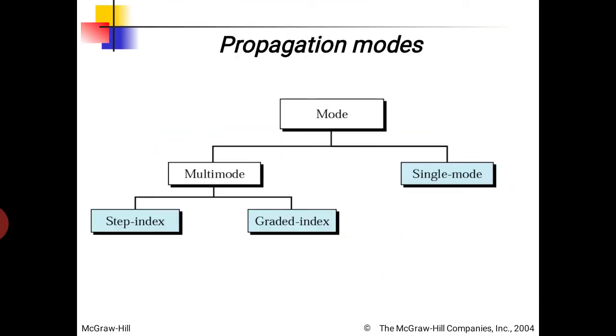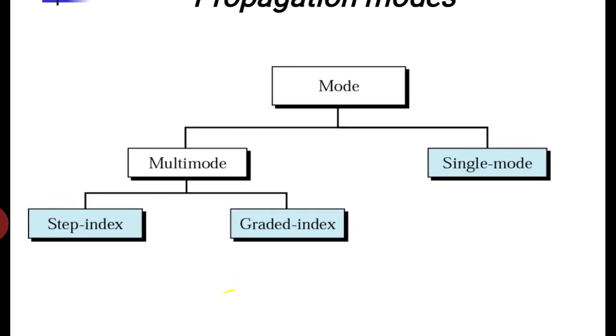We have two types of modes: multi-mode and single mode. Multi-mode means, as we did multiplexing, in the multiplexing chapter we did wave division multiplexing. So students, if we need to send multiple optical signals, we have to use multiplexing with the optical fiber. We have two types of multi-mode concept here. One is step index, second is graded index. And in single mode, no multiplexing concept is there.